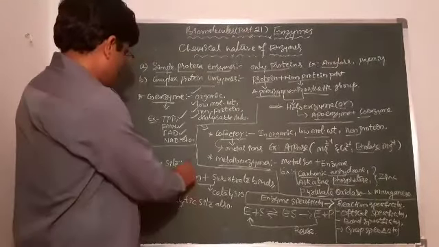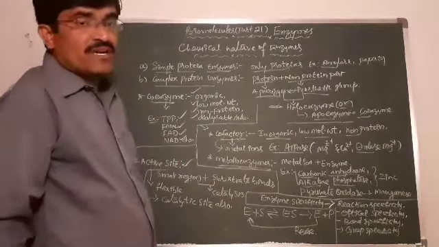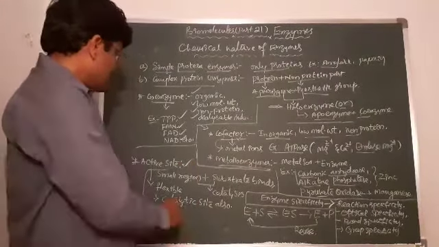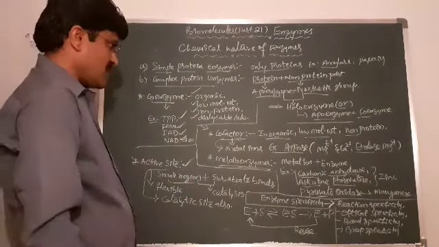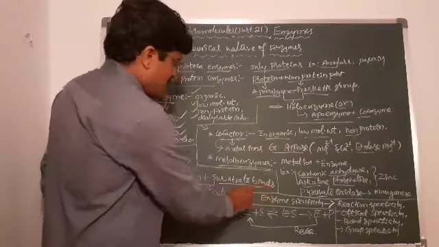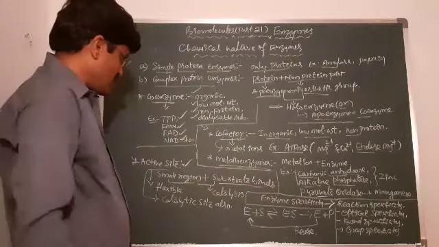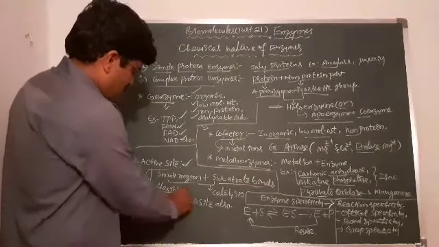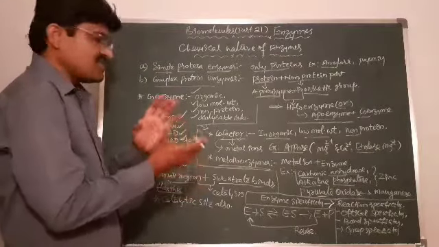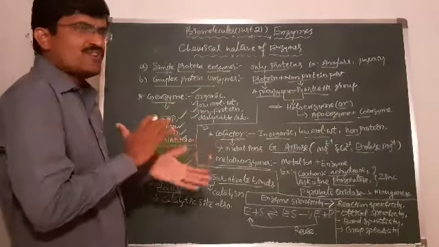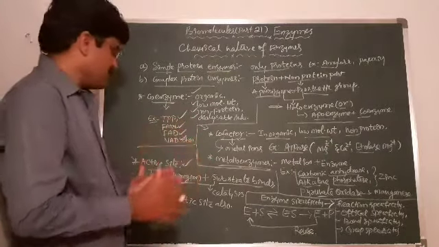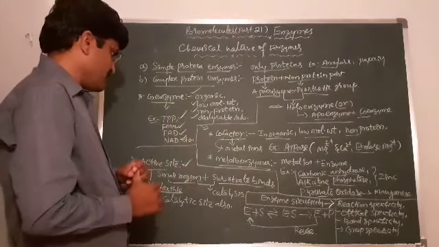Let us come to the active site. What is the meaning of the active site? It is a small region on the surface of the enzyme that is the binding site of the substrate, and it is also flexible based upon the substrate. Two mechanisms are there, the lock and key mechanism and the induced fit mechanism. Based upon that, the binding capacity will be there.